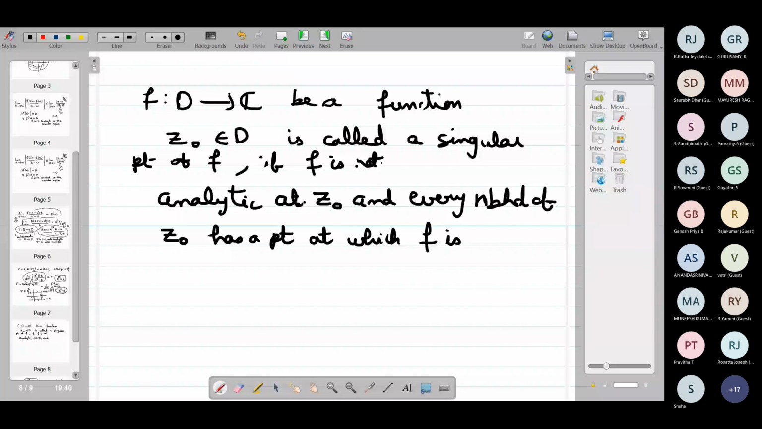So if you call a point of analyticity a regular point, z naught will be a limit point of the regular points. That comes from this neighborhood definition. Both are equivalent. Very good. Now, can you say what are all the singular points of this function, f of z equal to the real part of z?